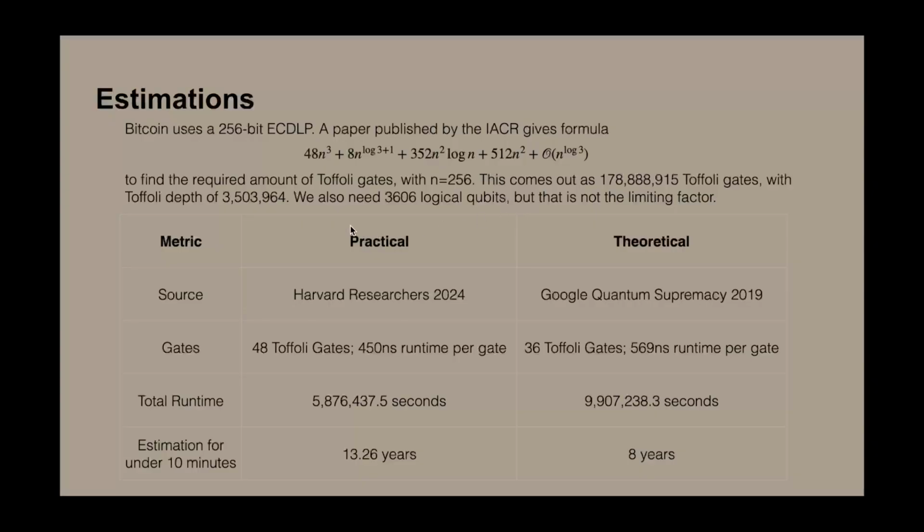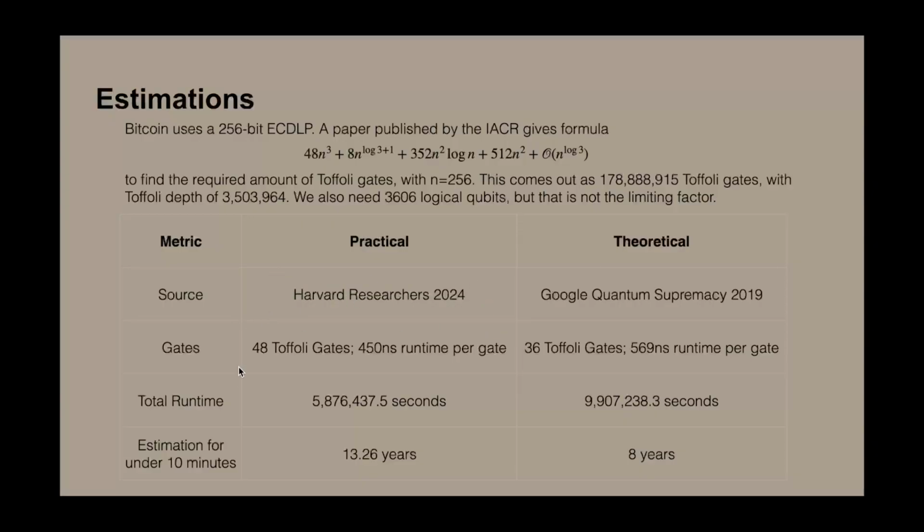We will explain why the logical qubits aren't the limiting factor in our practical estimation, which we sourced from the Harvard researchers' work in 2024, where they created 48 Toffoli gates and 48 logical qubits in the same experiment. And seeing as we only need 3,000 logical qubits but 179 million Toffoli gates, we can see that the logical qubits aren't really the limiting factor here.